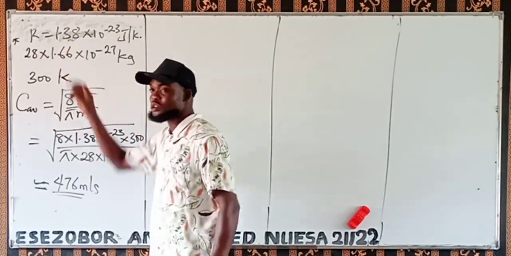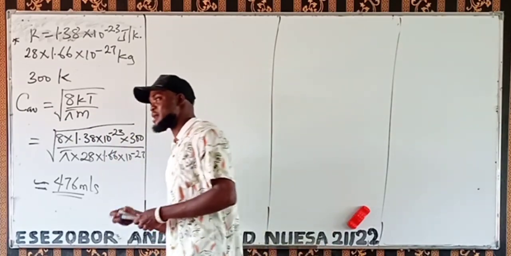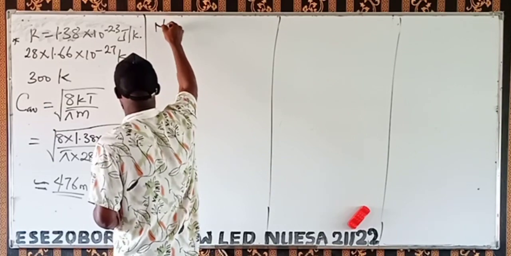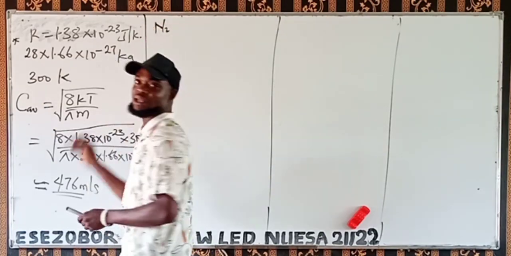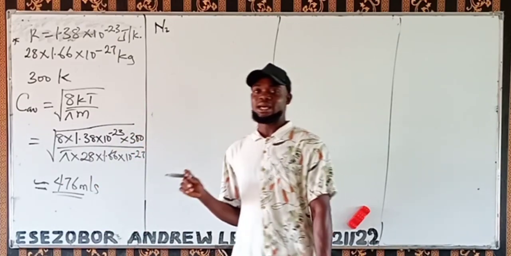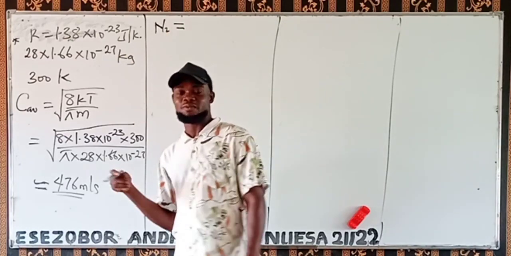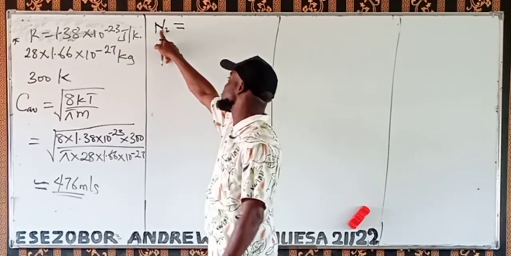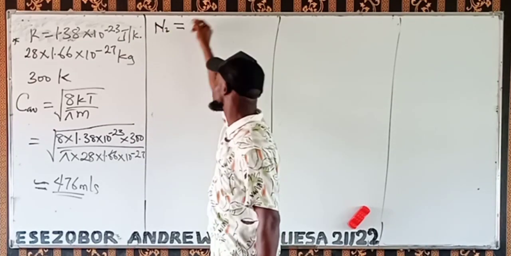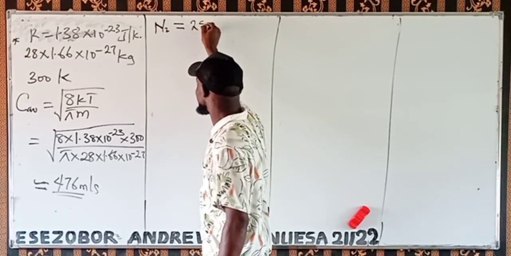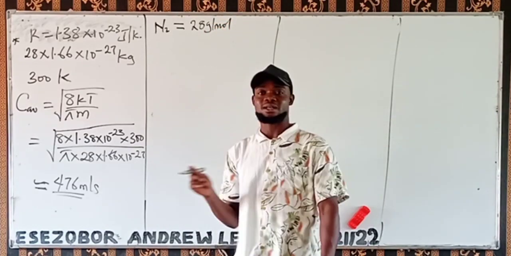Now, look at the question. They mentioned 1 mole of nitrogen gas, and we know that nitrogen gas is N2. Just 1 mole. If you have so many moles, we will use the number of moles to multiply what we have there. Then, the molar mass of N2. What is the molar mass of nitrogen? 14 multiplied by 2, that is 28 grams per mole. That is the molar mass of nitrogen gas.